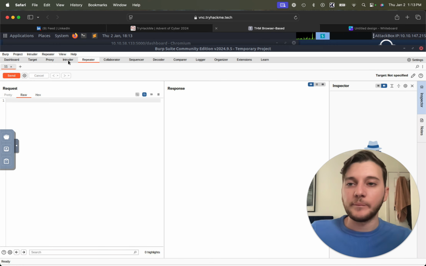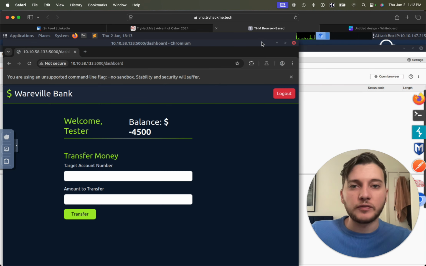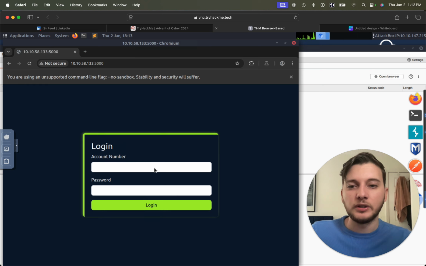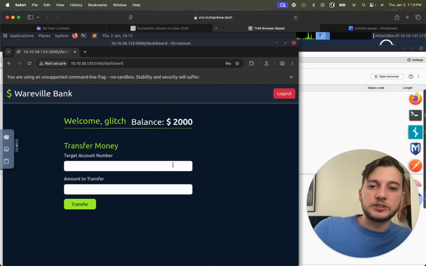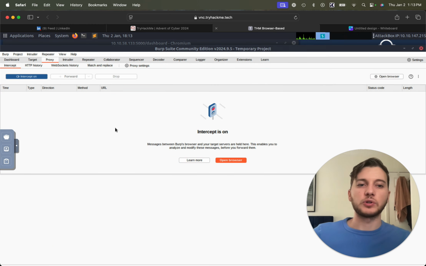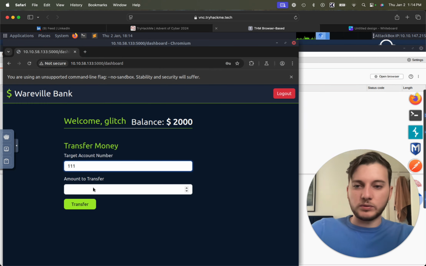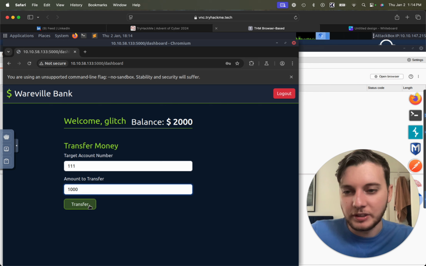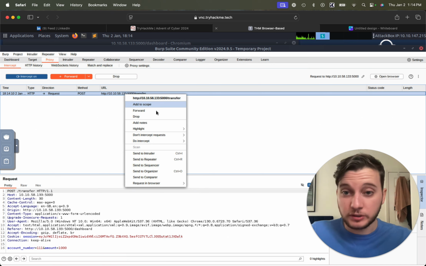I'm just going to close these all out and go back over to Proxy, and we're going to leave intercept off for now. We're going to log out and log into the Glitch account. And here we are, Glitch. We're going to turn intercept back on and send a request from the Glitch account. So the target account is 111. I'm going to send 1,000. Oh, 10,000, pretty crazy. Transfer, and we've got the request here, so I'm going to send this over to Repeater.